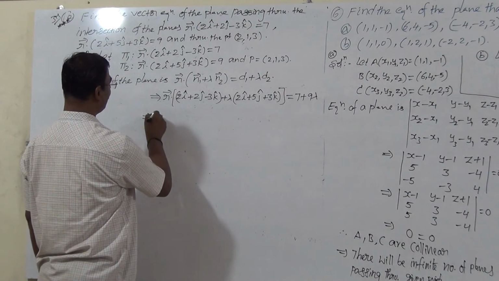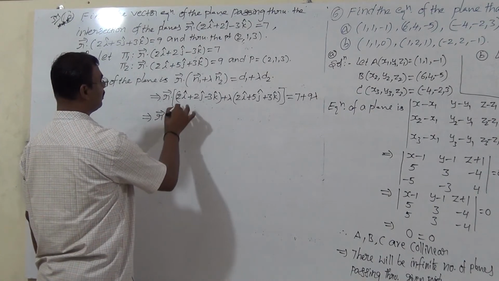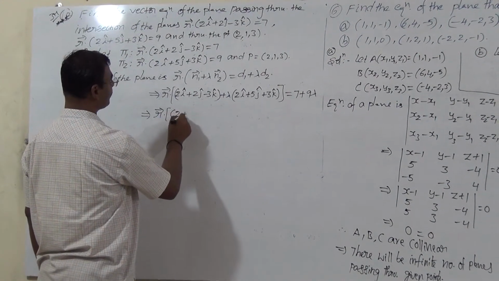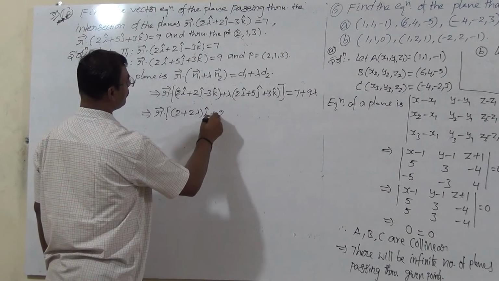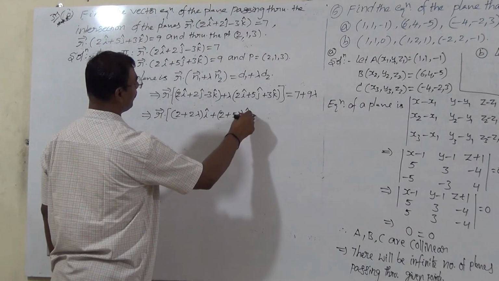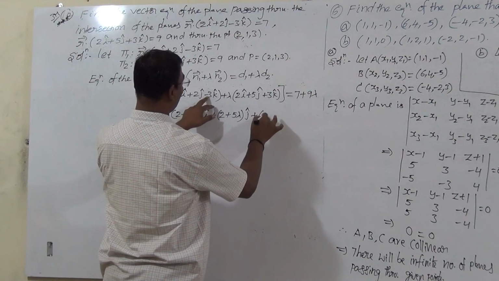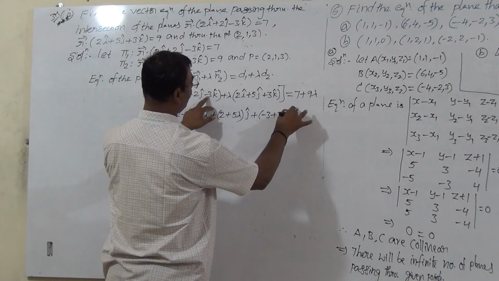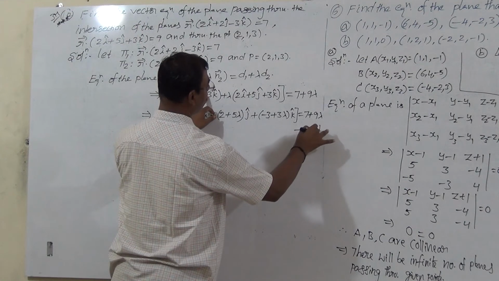R bar dot, simplifying here, I vector common, it becomes (2 plus 2 lambda) times i cap plus (2 plus 5 lambda) into j cap plus, in i j k form, (minus 3 plus 3 lambda) into k is equal to 7 plus 9 lambda. Take this as equation number 1.